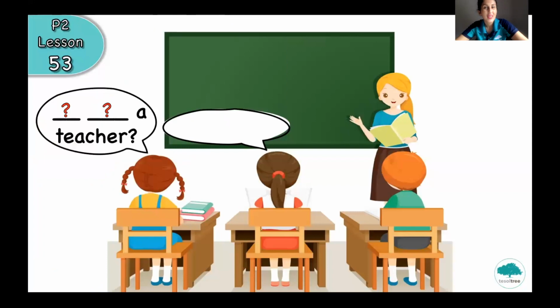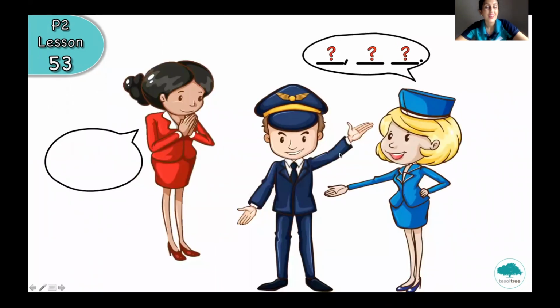Very good. Do you remember how to make a question, P2? Let's review quickly. So we have to put is on the first place and then she or he. Let's read the question in this example. Is she a teacher? Yes, she is. You can see a teacher on the picture. Okay, what about this? Is he a pilot? Yes, he is. Of course, he is a pilot and we can find it on the picture.